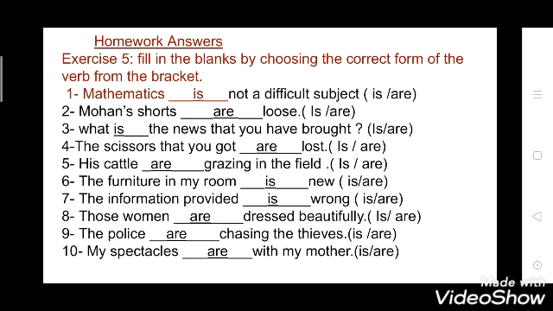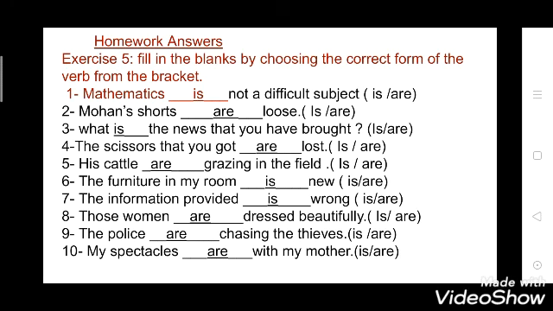So now see the first one. Mathematics dash not a difficult subject. So here is will come because mathematics is singular, and I have told you in my previous video only that is is used where the noun is singular and are is used where the noun is plural. Now see the second. Mohan's shorts are loose. Here are is used because shorts is a plural.